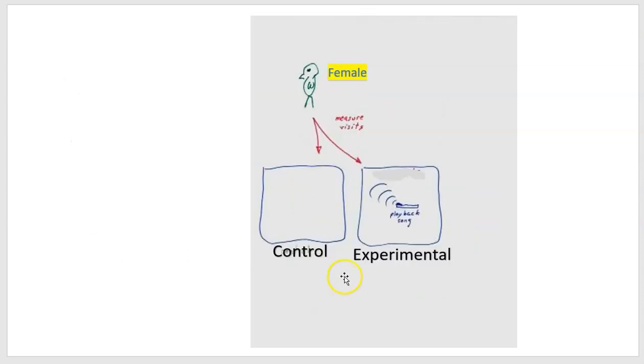Perhaps you thought of something like this. Maybe we could remove the male bird altogether and just have a recording of the male's song. So now the experimental condition would consist of a recorder, or a DVD player with some speakers, and we are playing the song, and then in the control condition, again, there's nothing there. And again, we would measure female visits. As it turns out, experiments like this have been conducted, and females do indeed visit the area where they hear male song more often than control regions. So again, we have hidden the recorder here, so she's not seeing a male, she's only hearing the song.